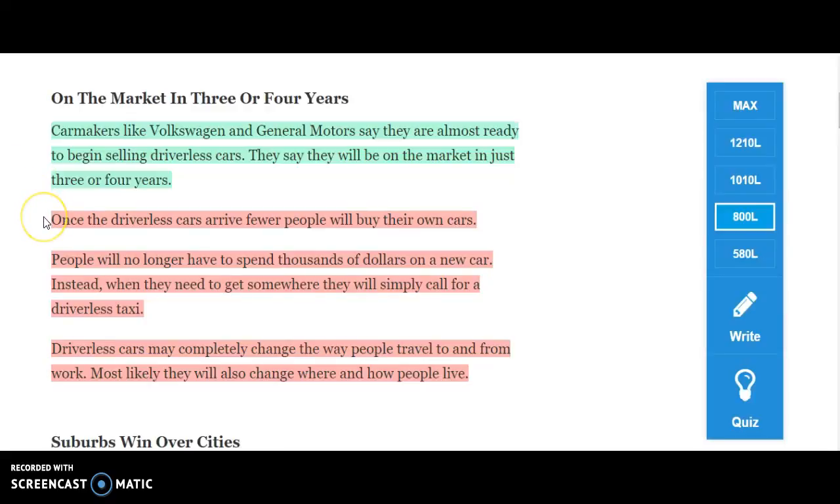In pink, it says once driverless cars arrive, fewer people will buy their own cars. This is not a provable fact. This speculation does not yet happen. So all of what I have highlighted here in pink is speculation or prediction, not fact, which makes it an opinion.